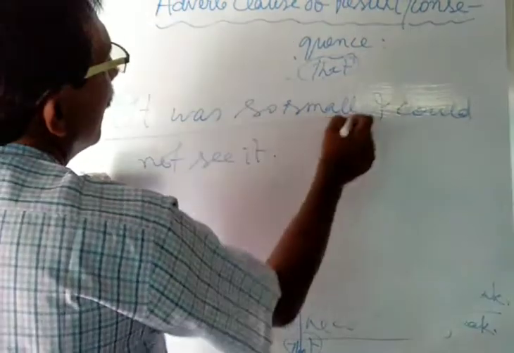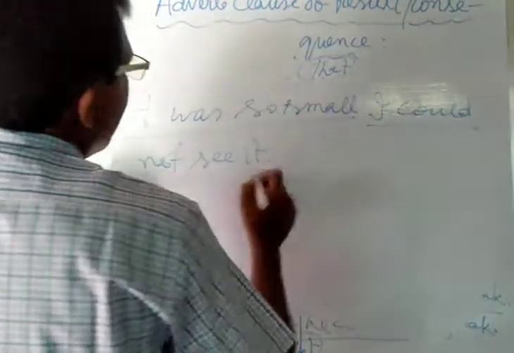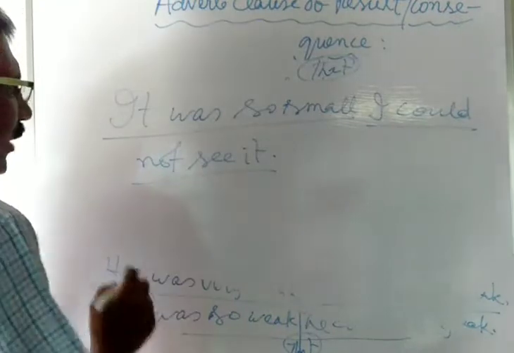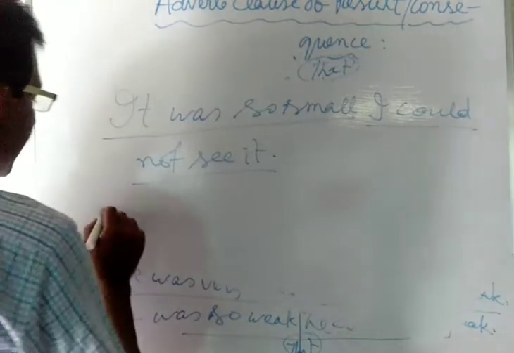It was so small, I could not see it. It was so small that is, it was very small, I could not see it.